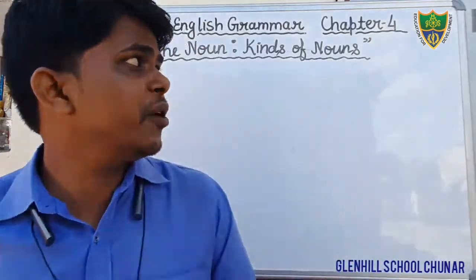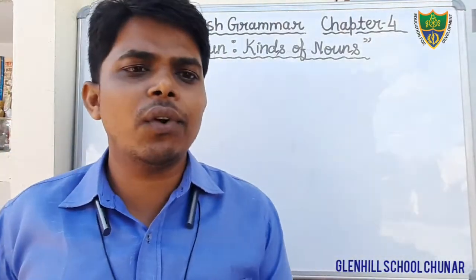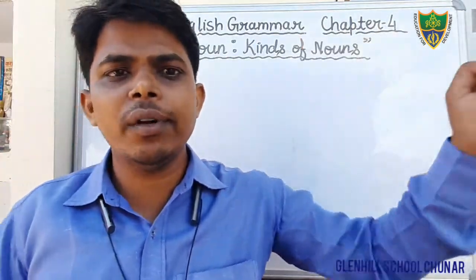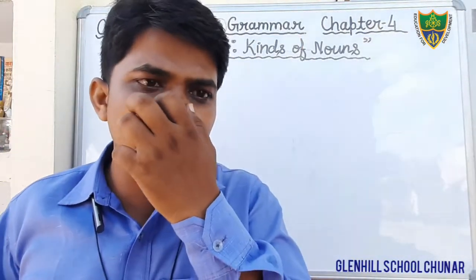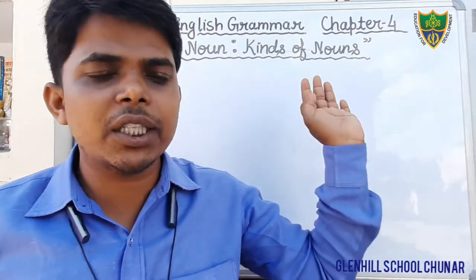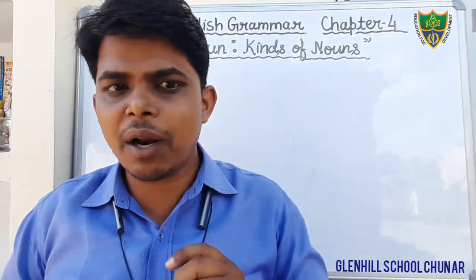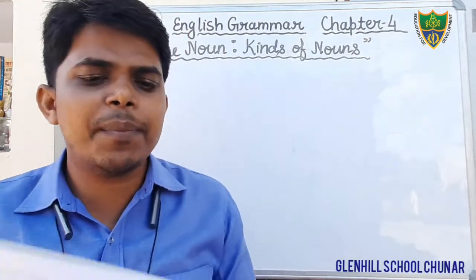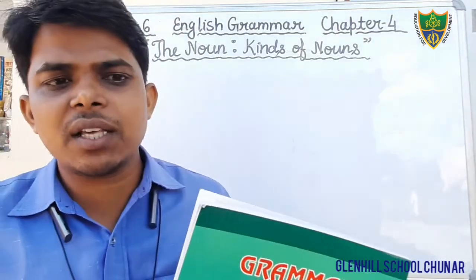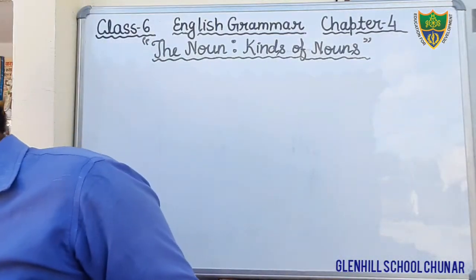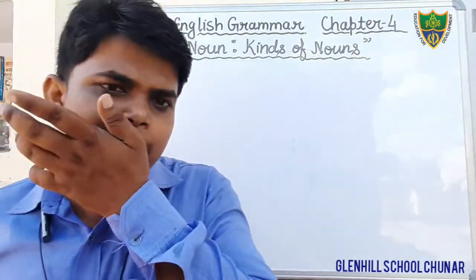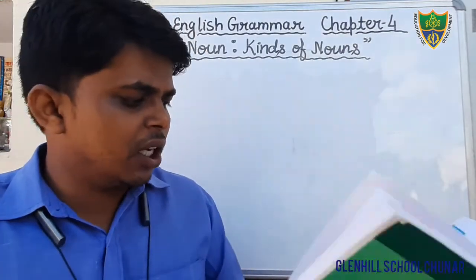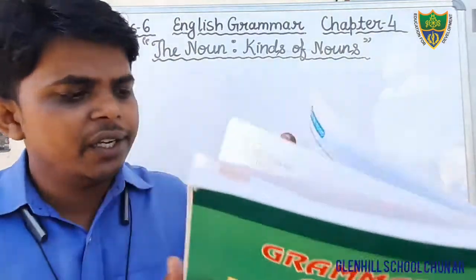Dear students, in the previous classes we were discussing chapter 4 of English grammar. The chapter name is the noun, kinds of noun. In this chapter we have already discussed the definition of noun as well as kinds of noun. We were doing the exercises given in the chapter, and we have completed exercise number first and third.